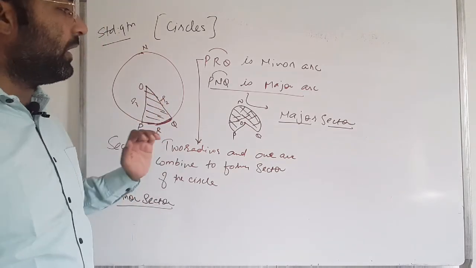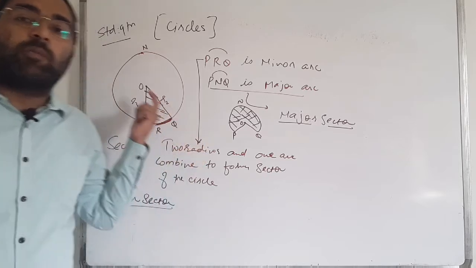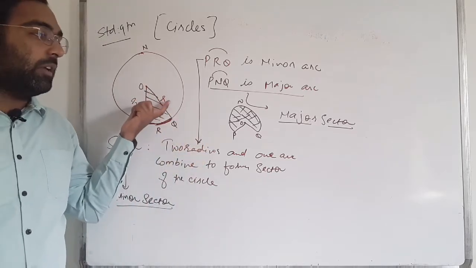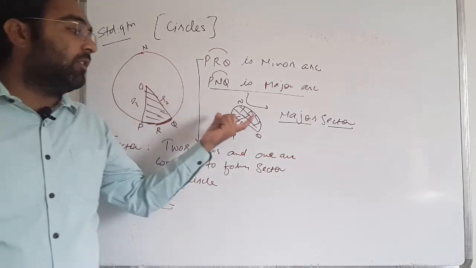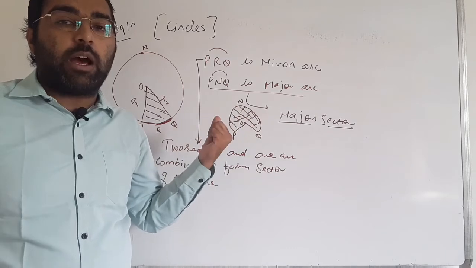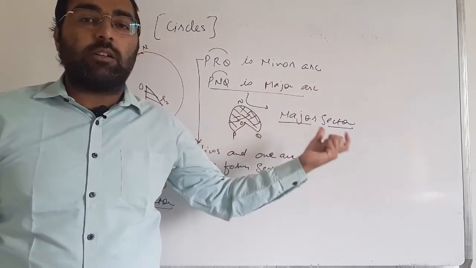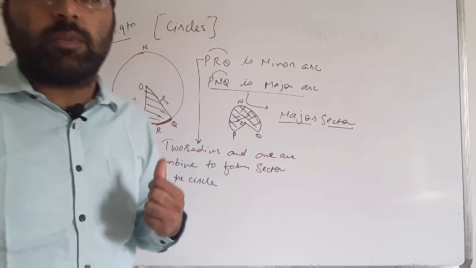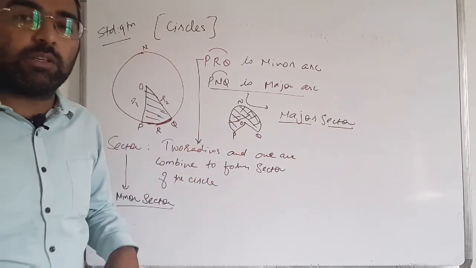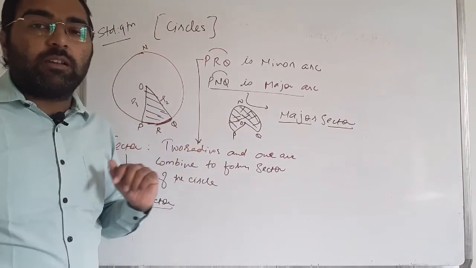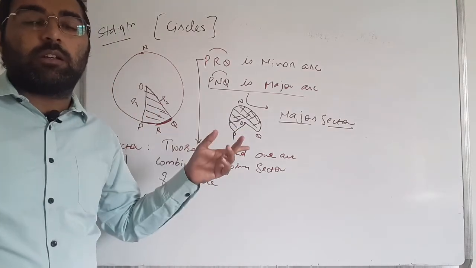But whenever both radii form with the major arc, they form the major sector of the circle. Clear that? That is minor sector and major sector.